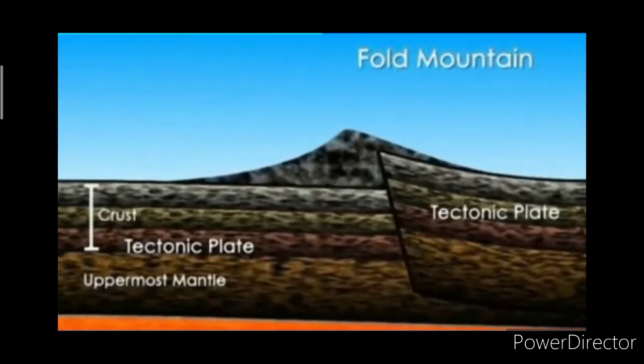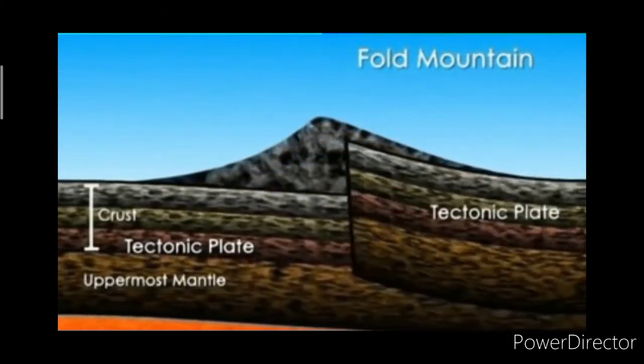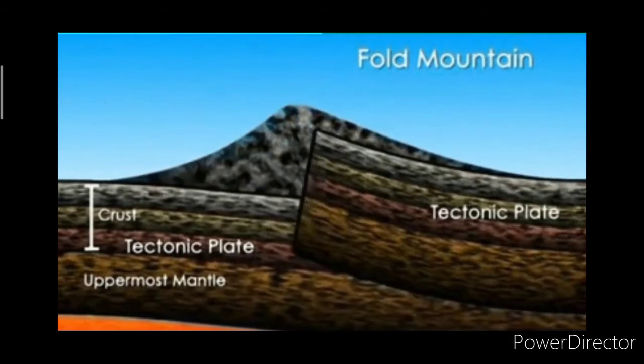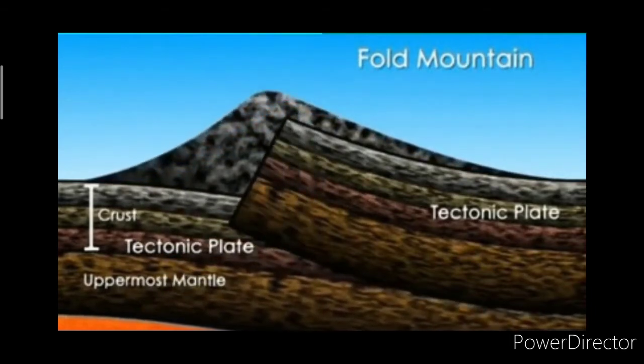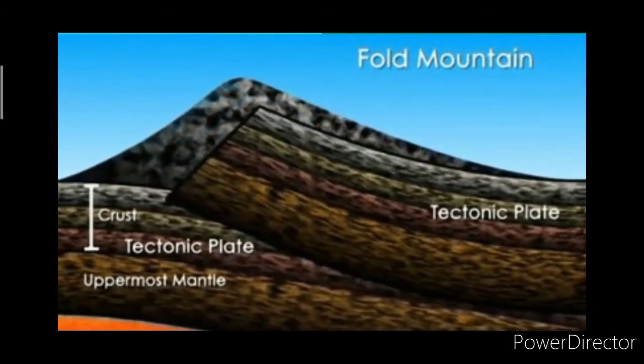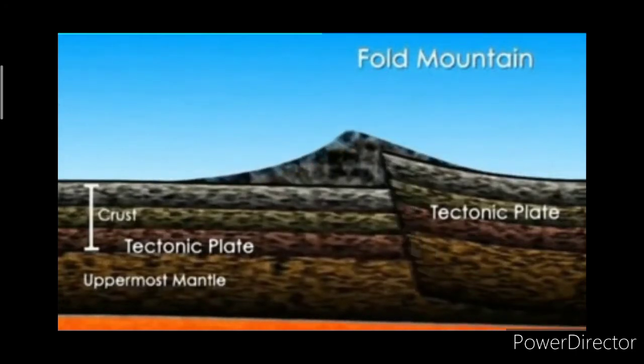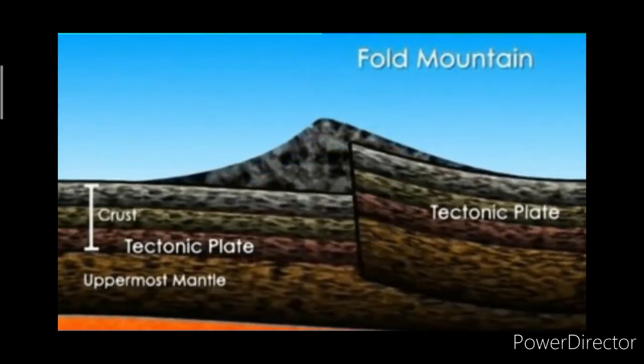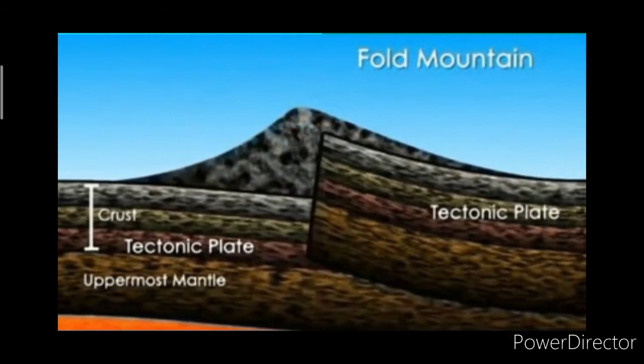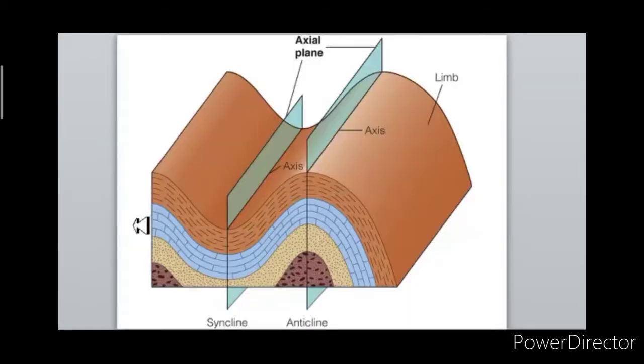When a part of the earth's surface is pushed up from opposite directions, wrinkles or folds are formed. These are formed when the earth's crust bends due to the movement of the earth. The upraised part of the fold is called anticline and the downward fold is called syncline.